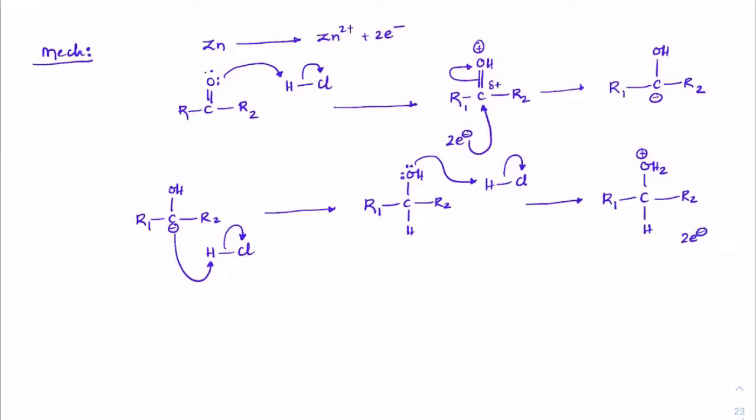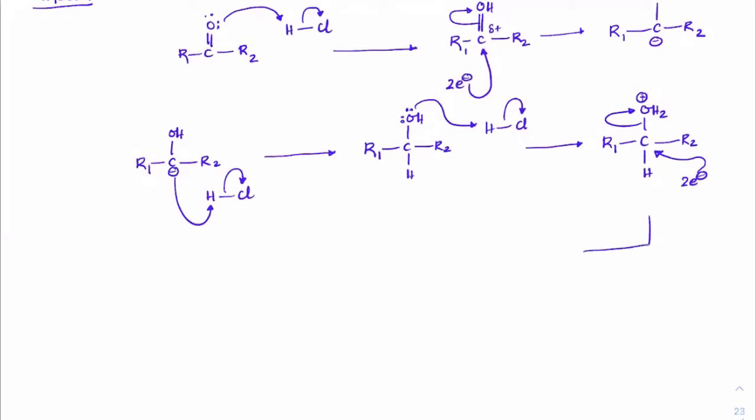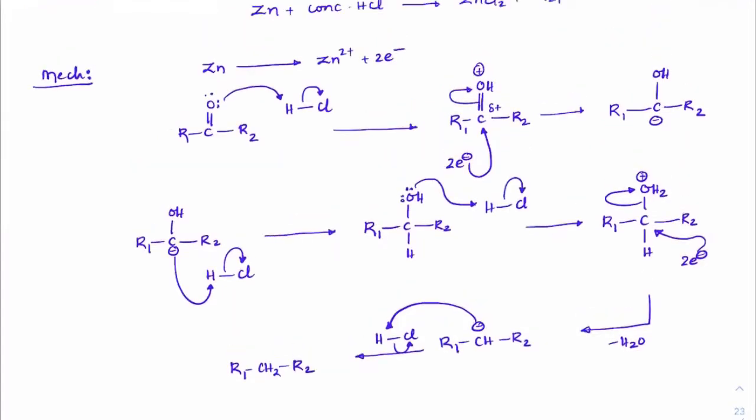So in the solution, whatever extra electrons are released will again attack on carbon to push that water molecule out. So H2O will come out and we'll get R1 C minus H and R2. So you can see a carbanion is forming both times here. Again on reaction with HCl, it will accept H plus to form R1 CH2 R2. So that's how it will form an alkane.